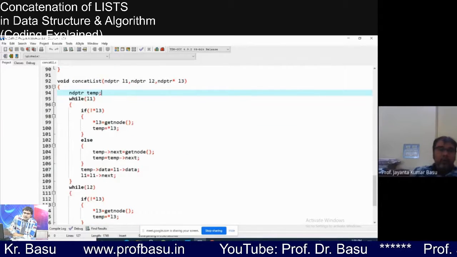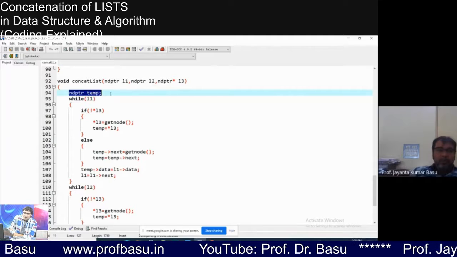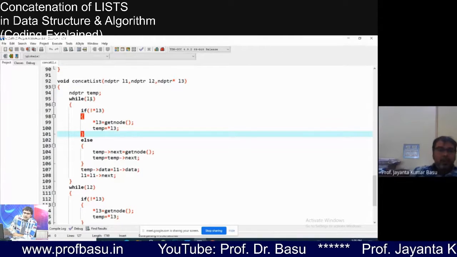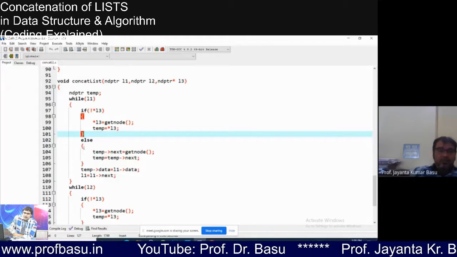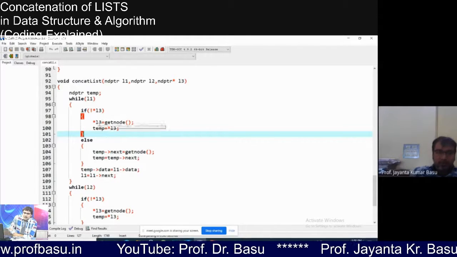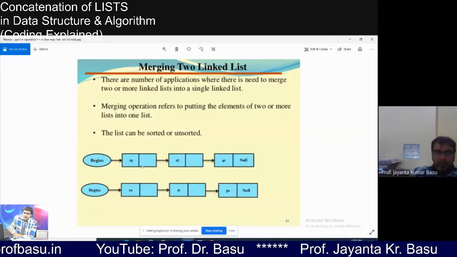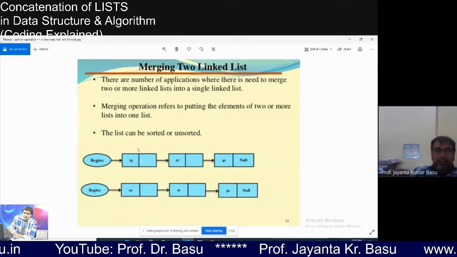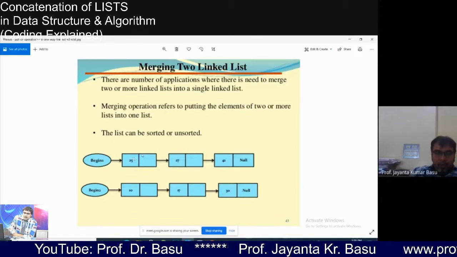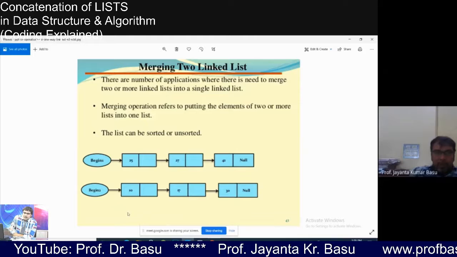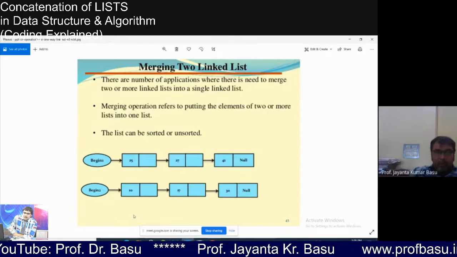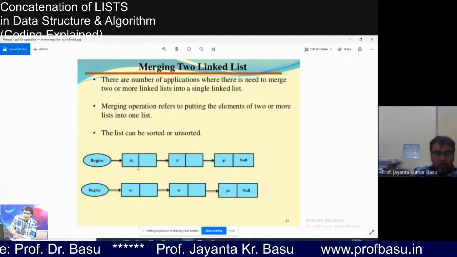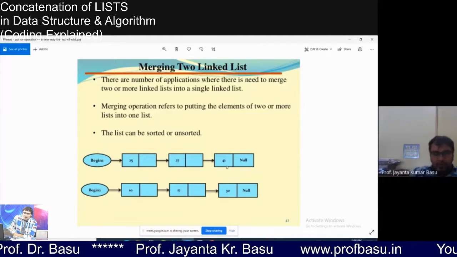Now what we are doing, I have taken a simple individual variable which will be required in the program. Now while L1, I have to traverse linked list 1 first. While traversing, I will be picking the content of each and every node from L1, and I will copy that node. But before I copy, I have to create different nodes where I will store these 25, 27, 42, isn't it?